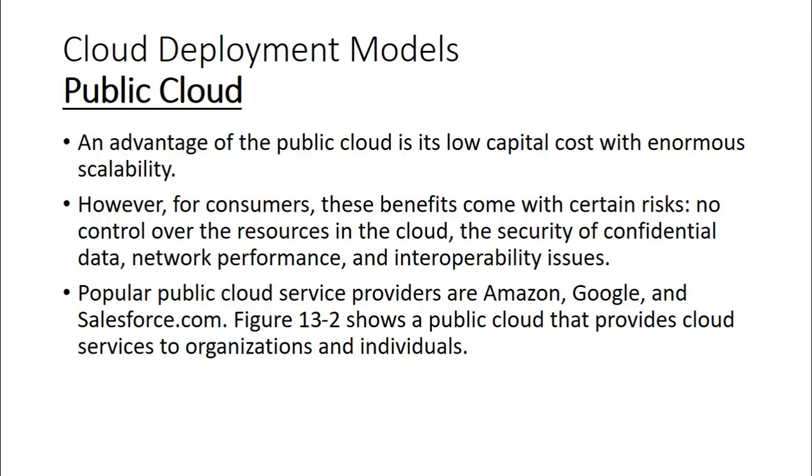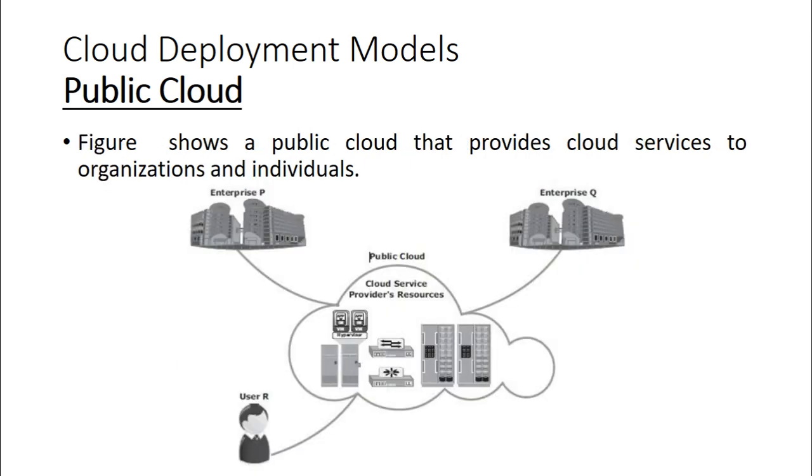Public cloud service providers include Amazon, Google, and Salesforce.com. This diagram shows the public cloud that provides cloud services to organizations and individuals. The risks associated are the security of confidential data, no control over the resources in the cloud, network performance, and interoperability issues.